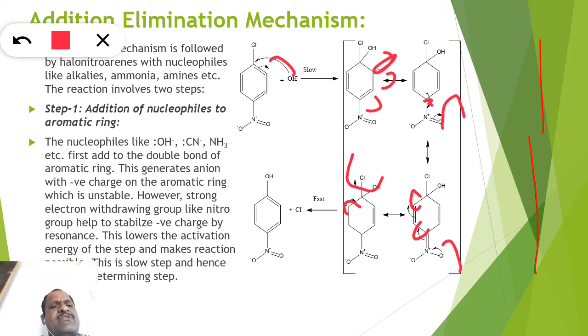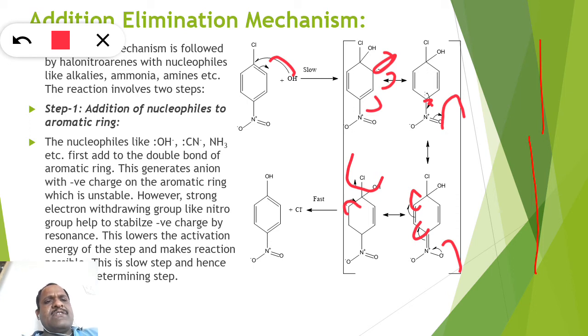So there is formation of an OH group at the place of Cl. So remember, a nucleophile like OH minus, CN minus, NH2 minus first attacks the double bond of the aromatic ring, right? They generate an anion, and then this anion is stabilized by the resonance effect.